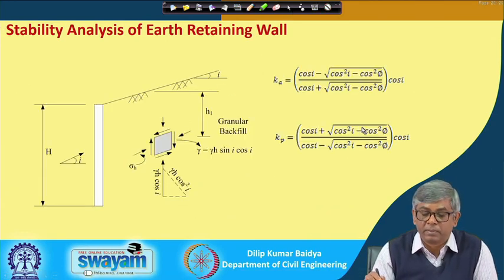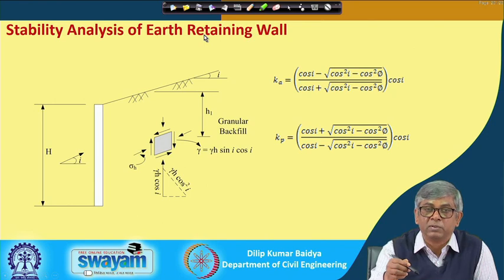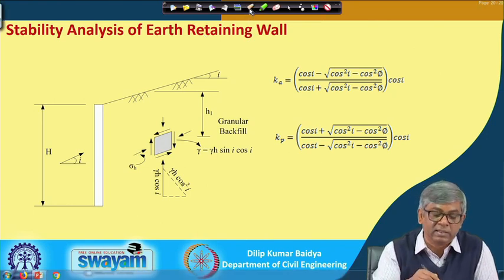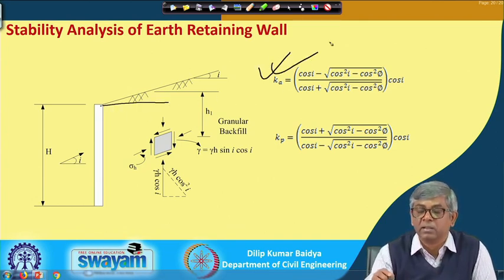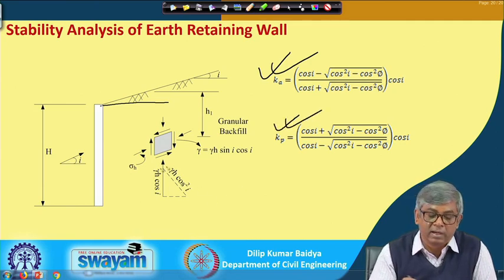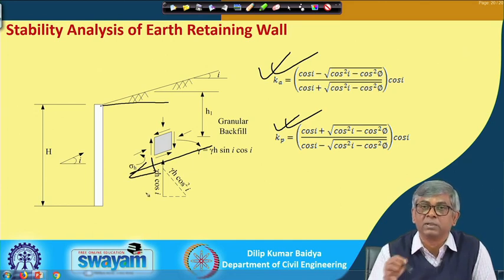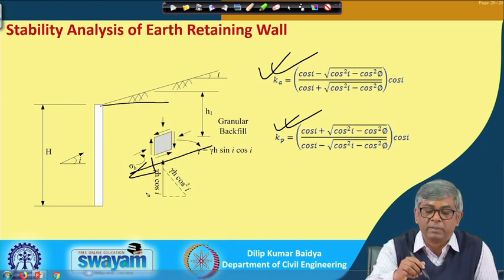Similarly, based on Rankine's theory, as I have mentioned, we assume a vertical wall and level backfill. But if it is an inclined backfill, then the corresponding earth pressure coefficients K A and K P can also be obtained. We can consider the direction of the pressure like this, and based on that we can do all the calculations, which I have shown already while solving the problem.